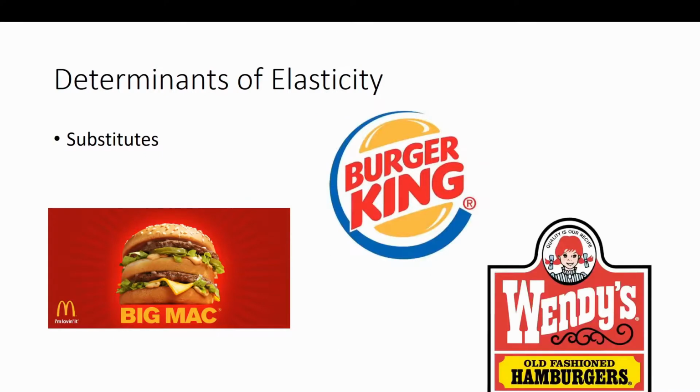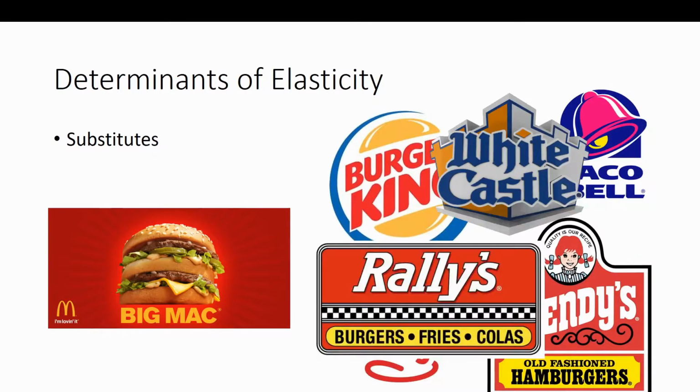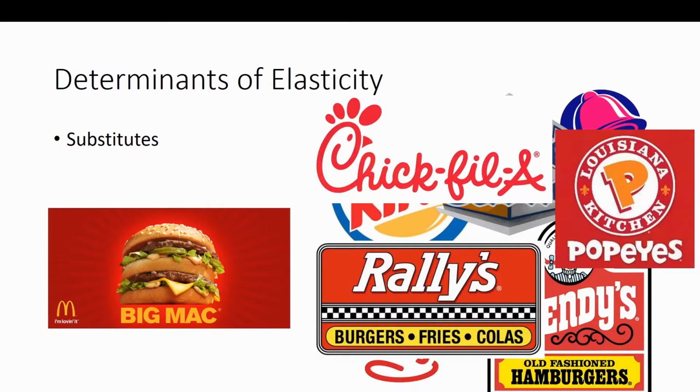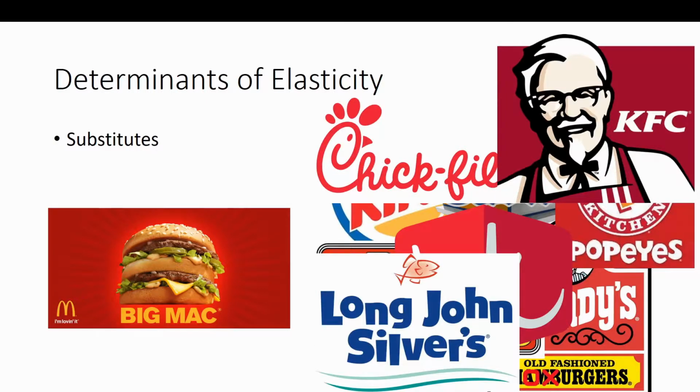You can go to Burger King, get a Whopper, you can go to Wendy's, you can go to Taco Bell, you can go to Arby's, White Castle, you can go to Rally's, you can go to Popeyes, Chick-fil-A, you can go to Jack in the Box, there's a KFC, a Long John Silver's, right? There's all these different options for fast food. So if the McDonald's price goes up, why wouldn't I just go to one of these other places to eat, right? So that helps make sure that this Big Mac is an elastic good. If they change the price by too much, then I'll just go somewhere else and get lunch.